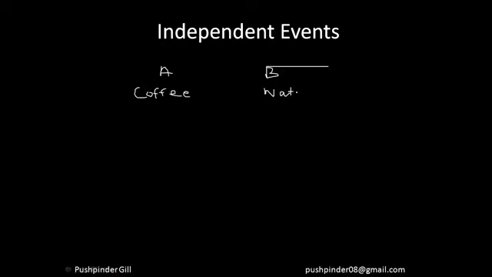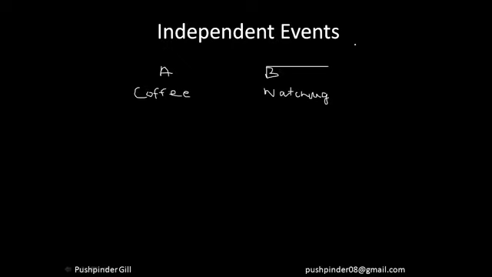These two events are independent of each other. Me having a cup of coffee does not depend on you watching the video.